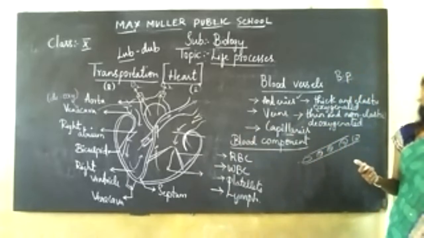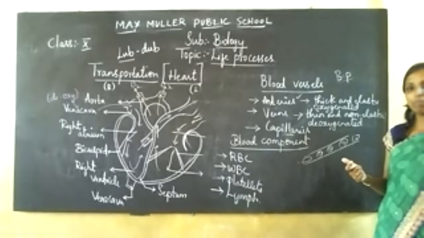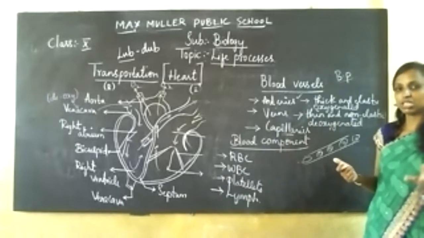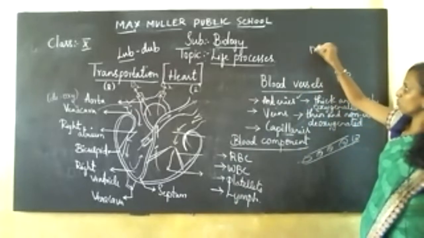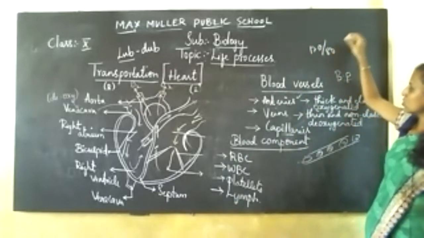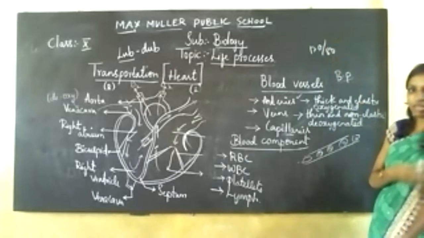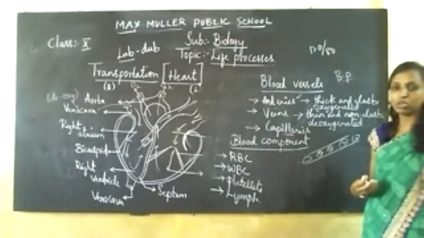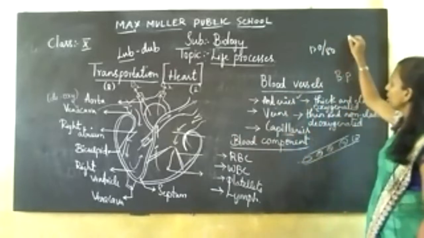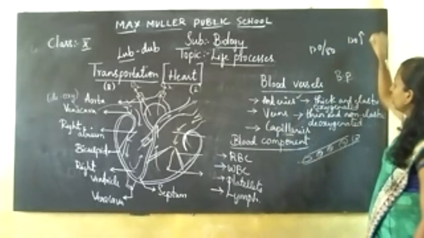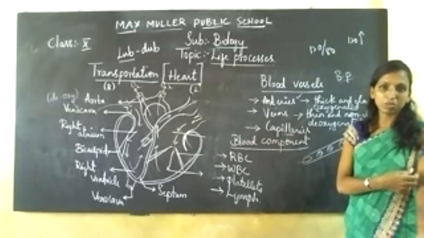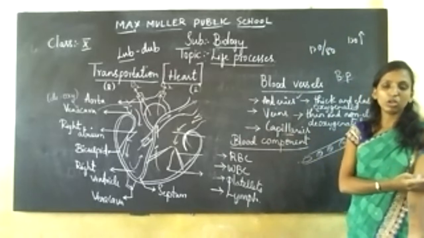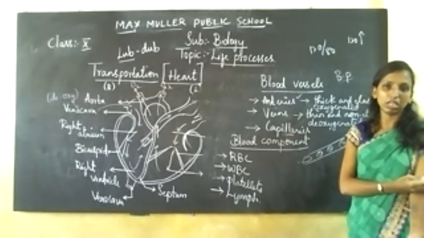High BP and low BP are both very dangerous. The person may go into a coma stage. And what is the range of BP? From 120 to 80. You can see how the measurement is taken in your sphygmomanometer. Above 120, once the contraction has taken place, the blood flow will not be there. It will be completely stopped.